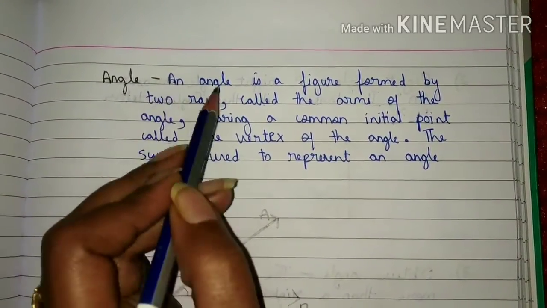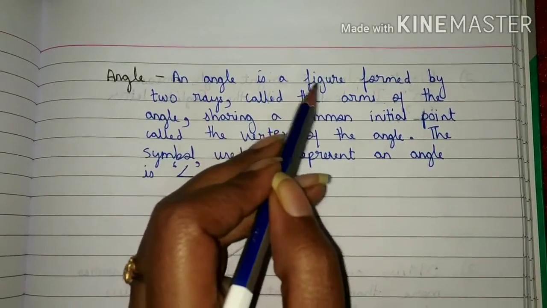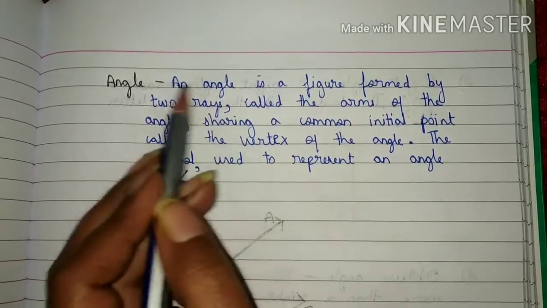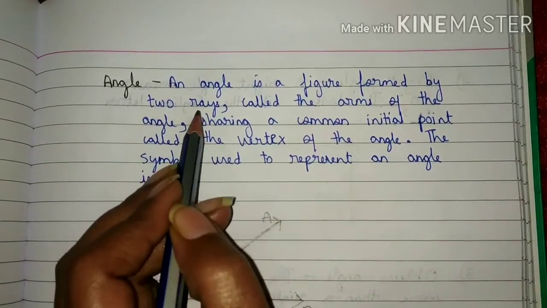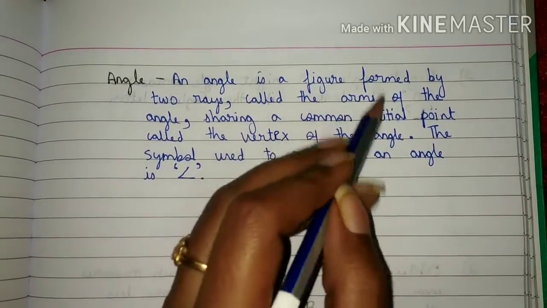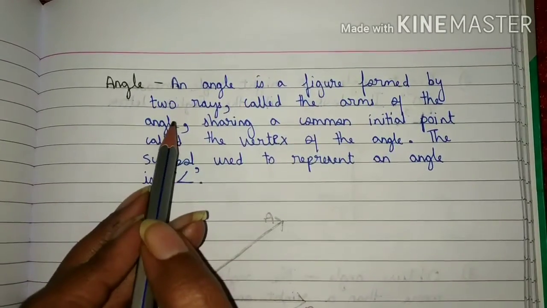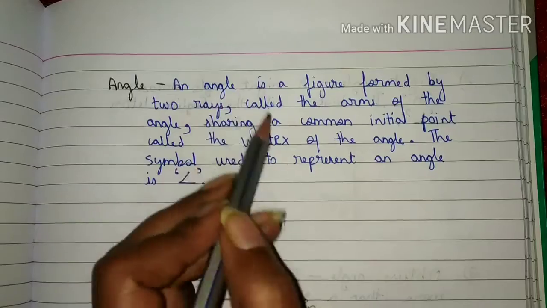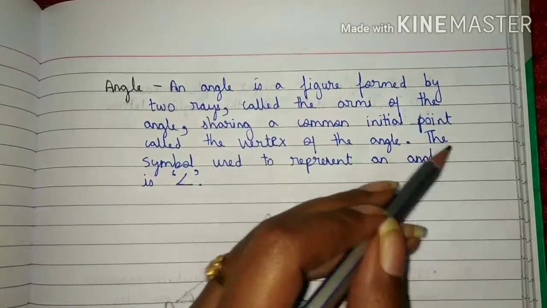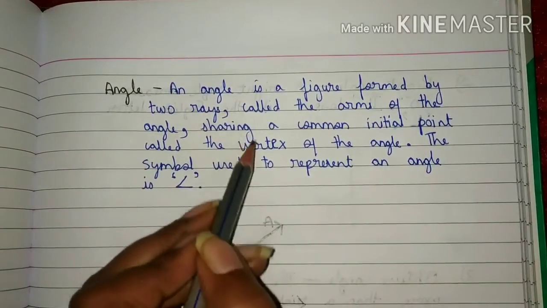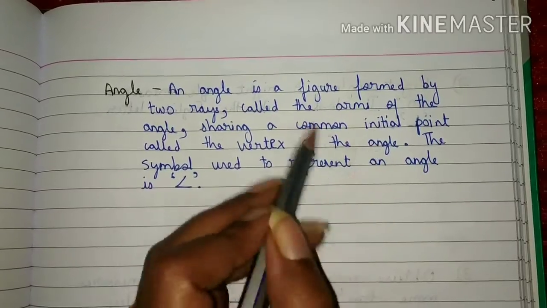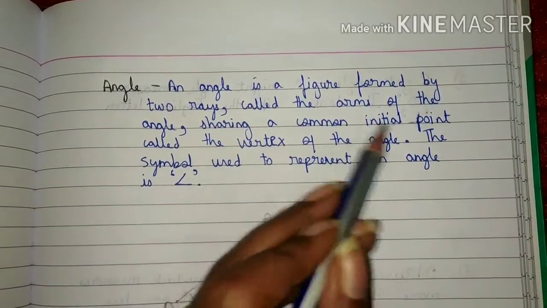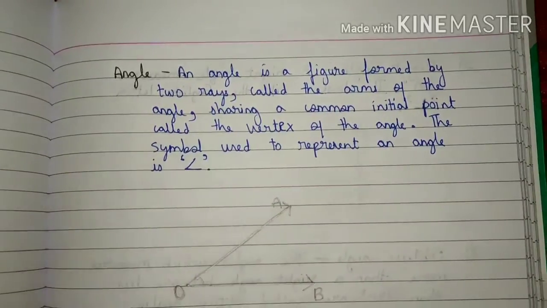Students, an angle is a figure which is formed by two rays, and these two rays are called the arms of the angle, and they are sharing a common initial point which is called the vertex of the angle. The symbol which is used to represent an angle is this.